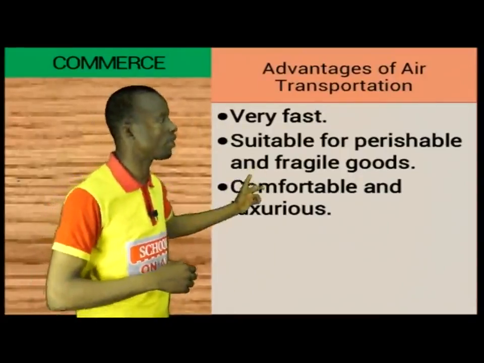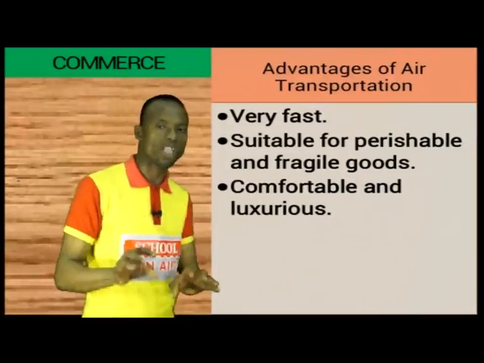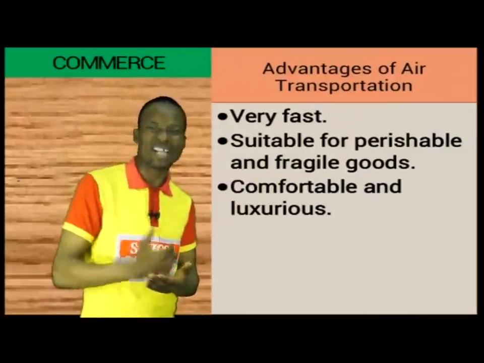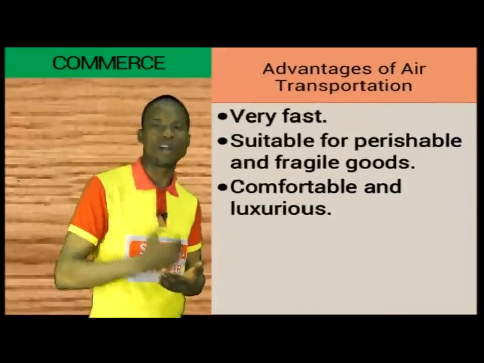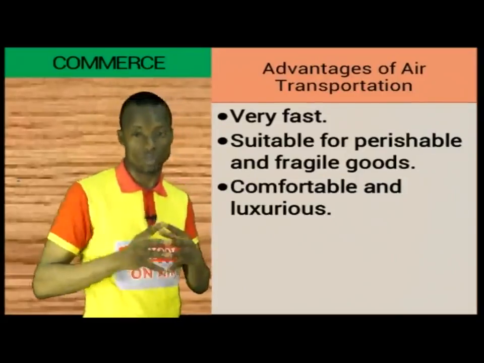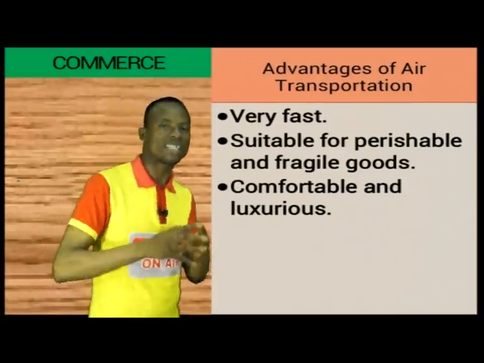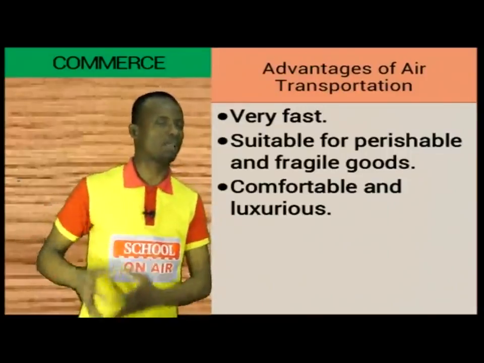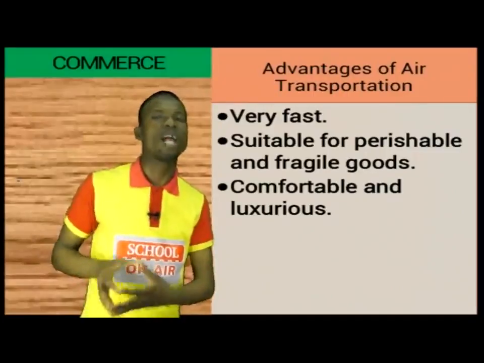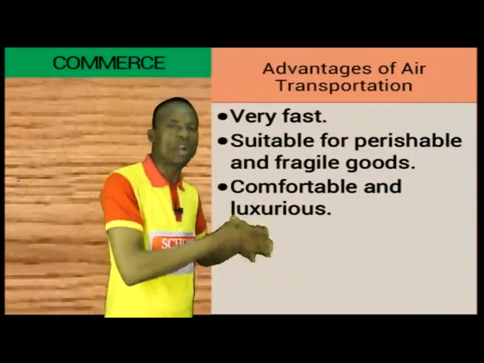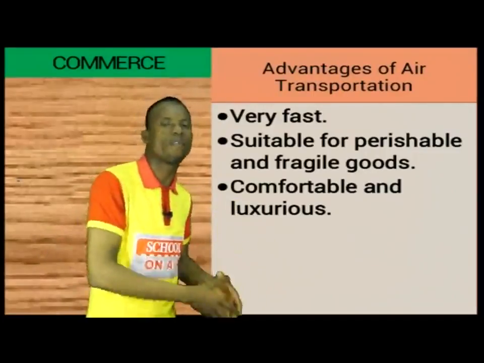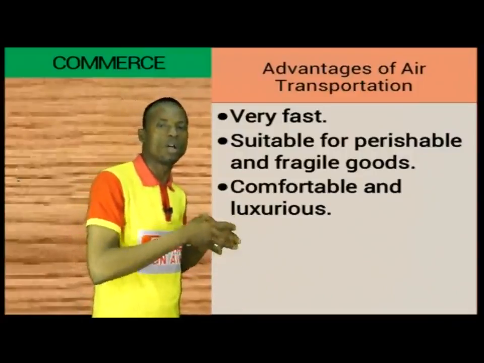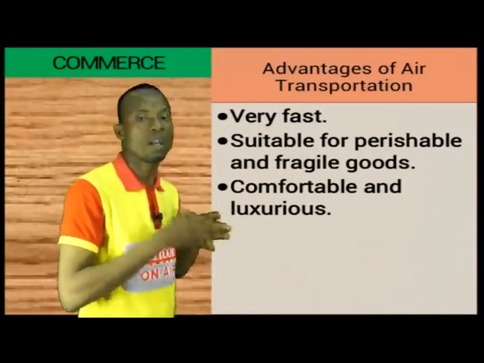Then, suitable for perishable and fragile goods. Perishable goods are goods that are likely to have their economic value eroded within a very short period of time, and for such products it is therefore expedient that they be moved as quickly as possible from the point of production to the point where they are going to be consumed, so that before they start losing their economic value, such products would have been consumed.